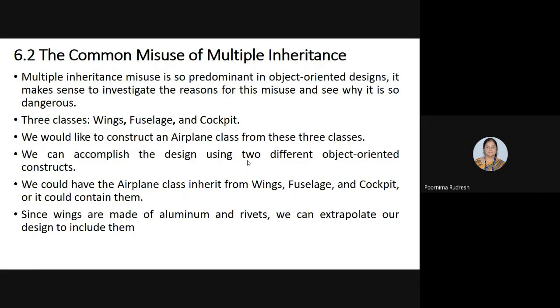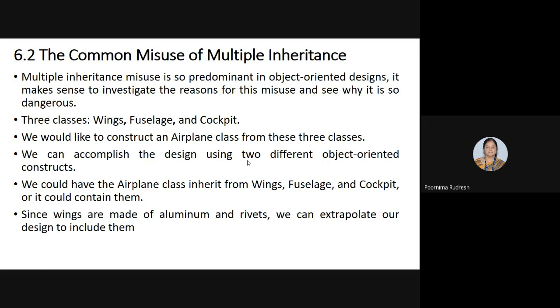So it makes sense to investigate the reasons for this misuse and see why it is dangerous. Here we are concentrating on the reasons for the misuse of multiple inheritance, and if misuse exists, how it may lead to a dangerous design. That we'll discuss here.